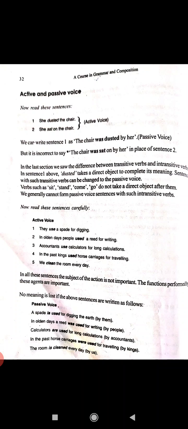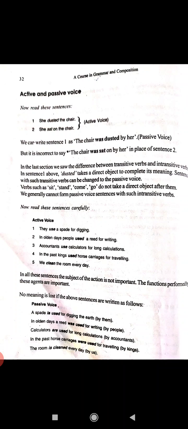So which sentences can be changed to passive voice? Active voice is where the verb takes a direct object. In the last section we saw the difference between transitive verbs and intransitive verbs. So in the first sentence above, dusted takes a direct object to complete its meaning. She dusted the chair; the chair was dusted by her.